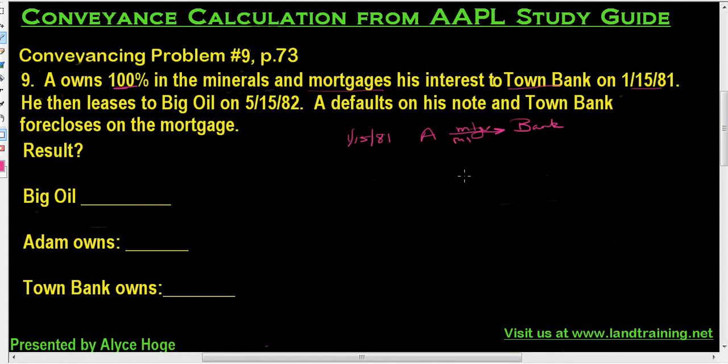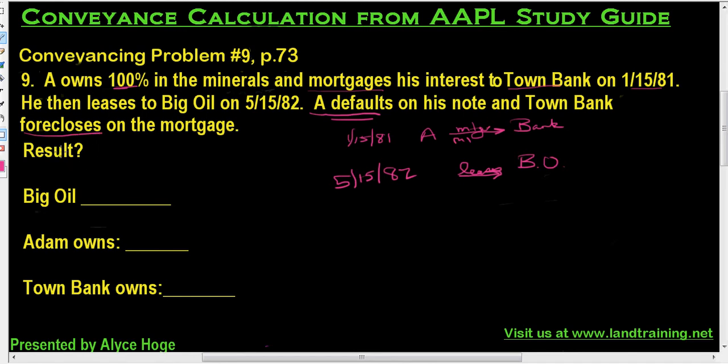Now, then A leases to Big Oil on May 15th, 1982. Okay, and you guessed it, A then defaults on his note and Town Bank forecloses on the mortgage. That means they seize the minerals.